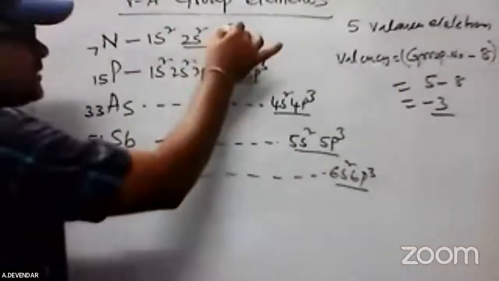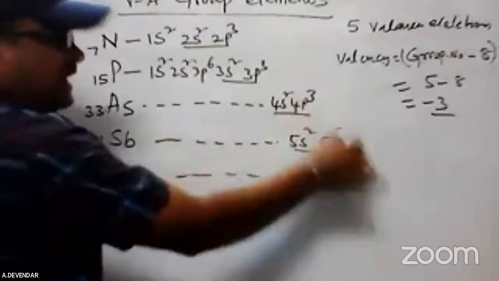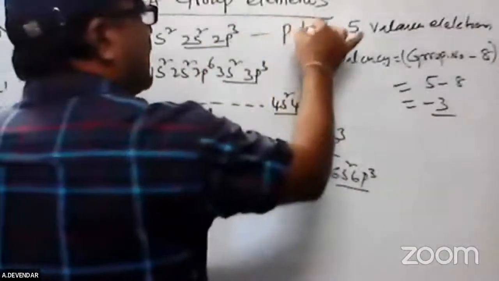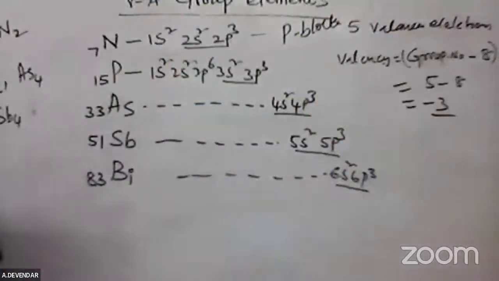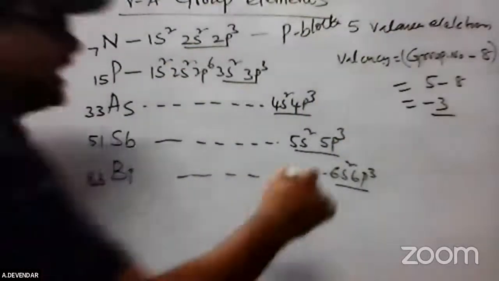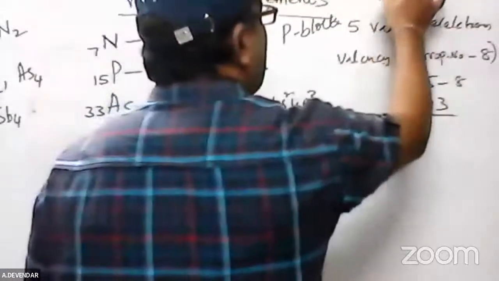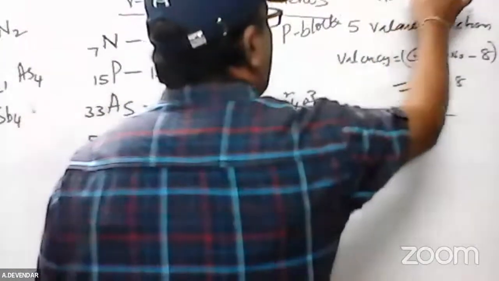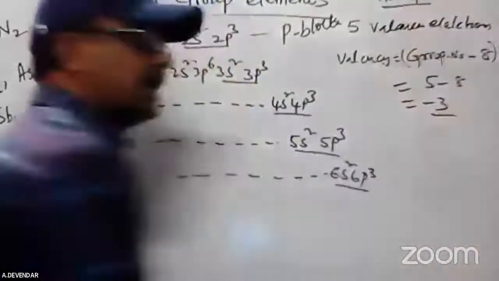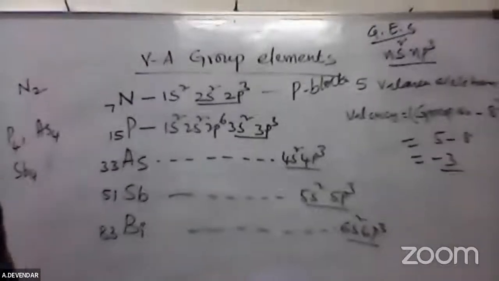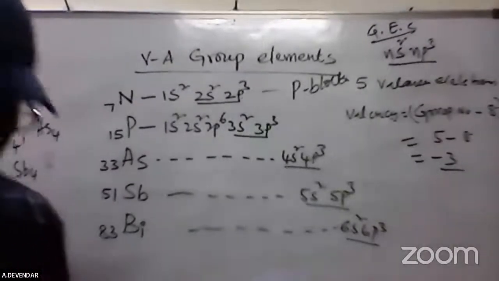The last electron is present in p, so these are p block elements. They come under the p group. Also the general electronic configuration is ns2 np3. It is a very important general electronic configuration: ns2 np3, and these belong to the p block elements.